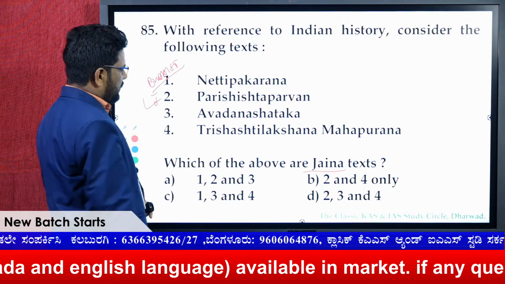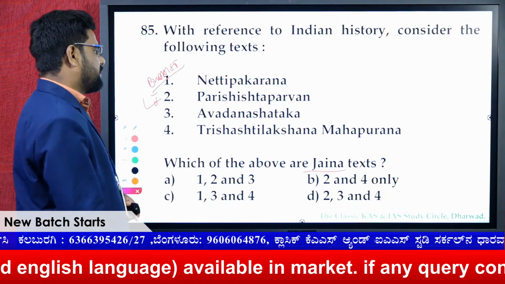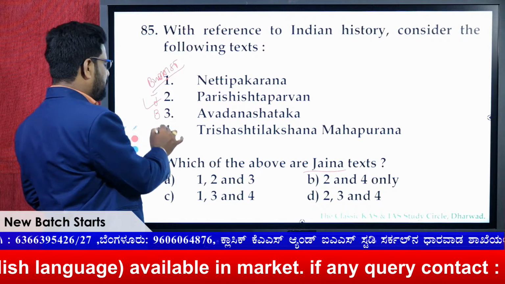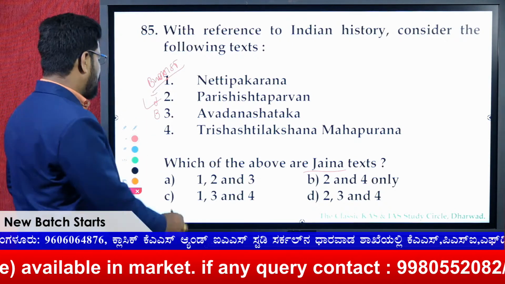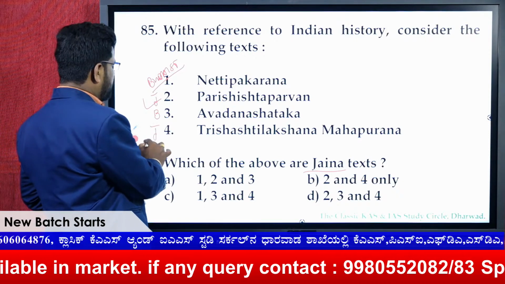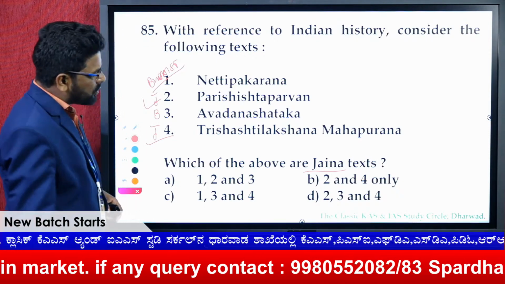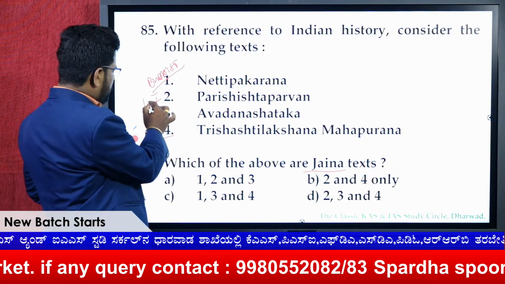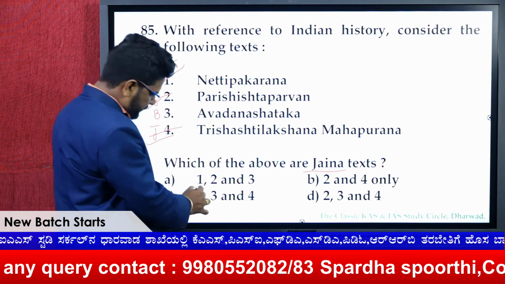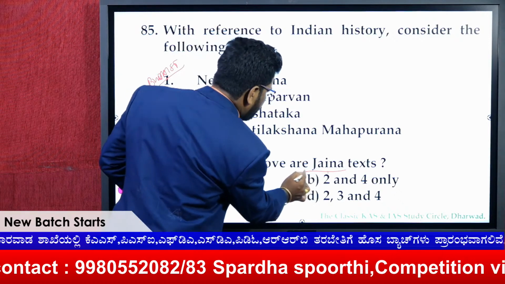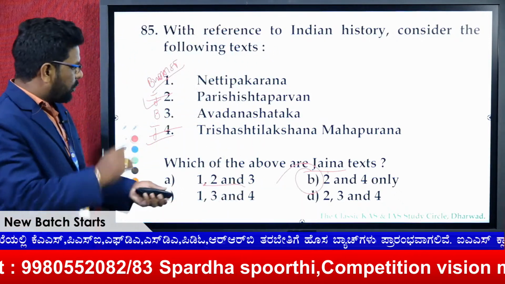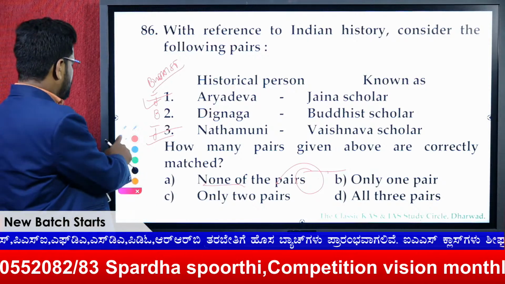The Avadana Shataka is Buddhist. And the Trishashti Lakshana Mahapurana, this is again Jain. So the question asks for Jain texts, that is 2 and 4. The answer would be B.